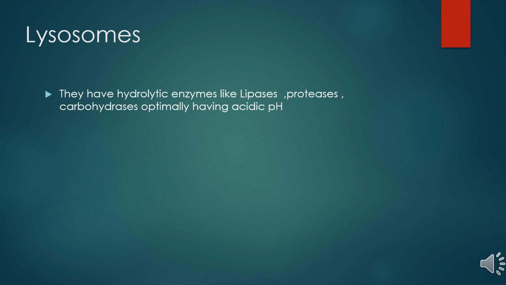The major function of the lysosome is autophagic. Lysosomes are also present in plants, where they are called spherosomes, aleurone grains, vacuoles, etc.